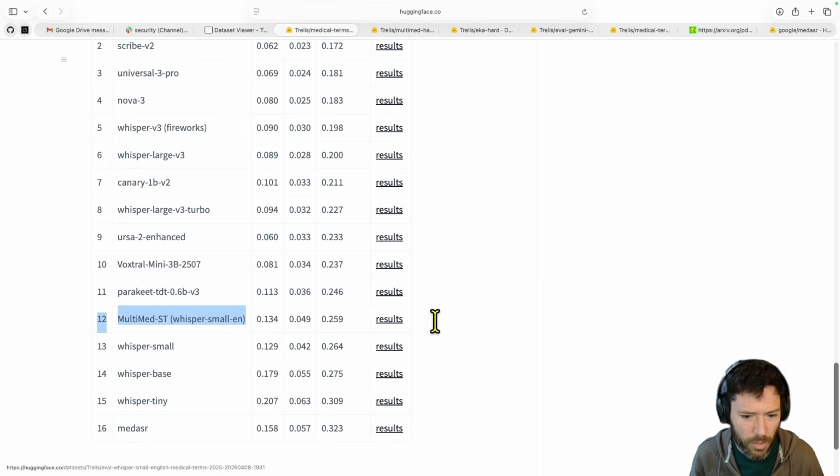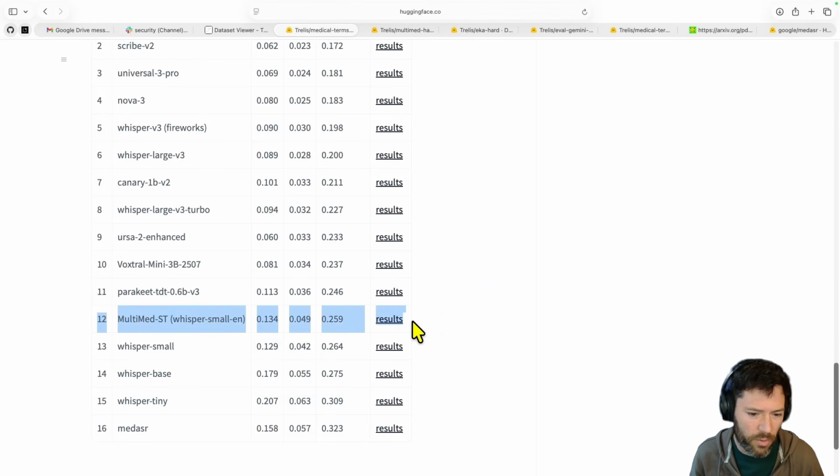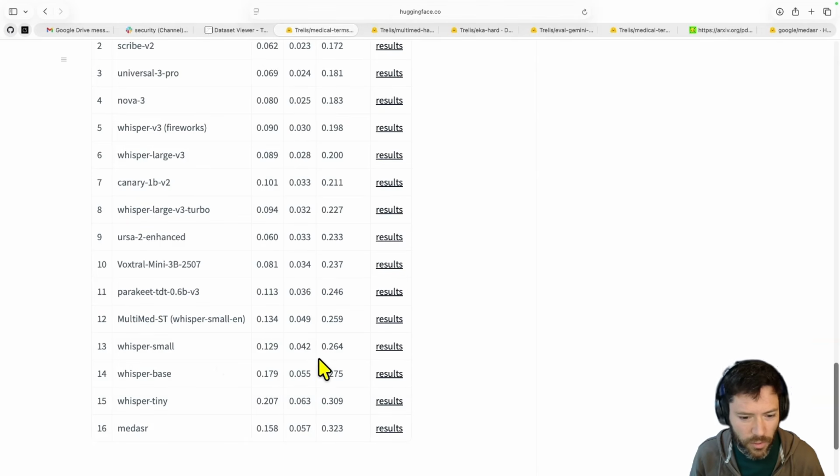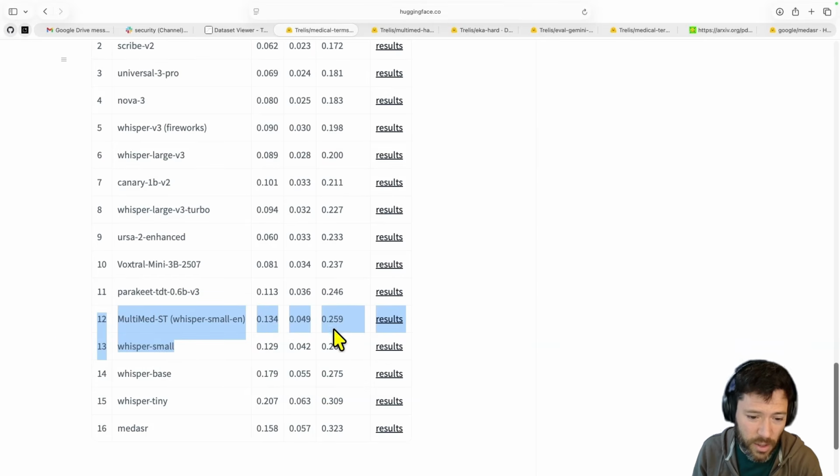Again, you can see the MultiMed model is not performing very well on this data set because it probably is overfitting. In fact, it's performing pretty much the same as Whisper Small, which means that any of the training it had, this is a Whisper Small model that's fine-tuned, is basically having improved effects within the MultiMed domain, but it's not having generalized effects here.